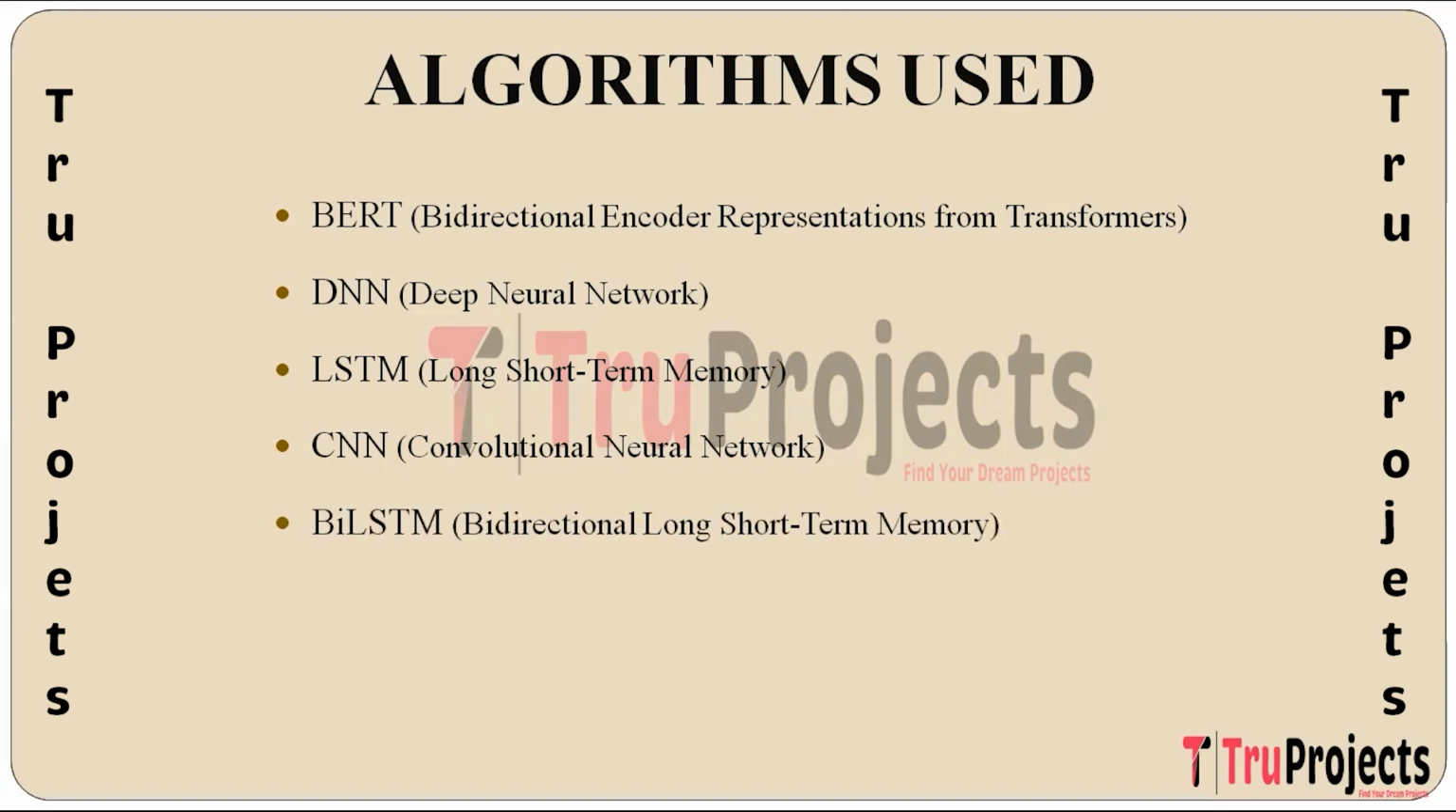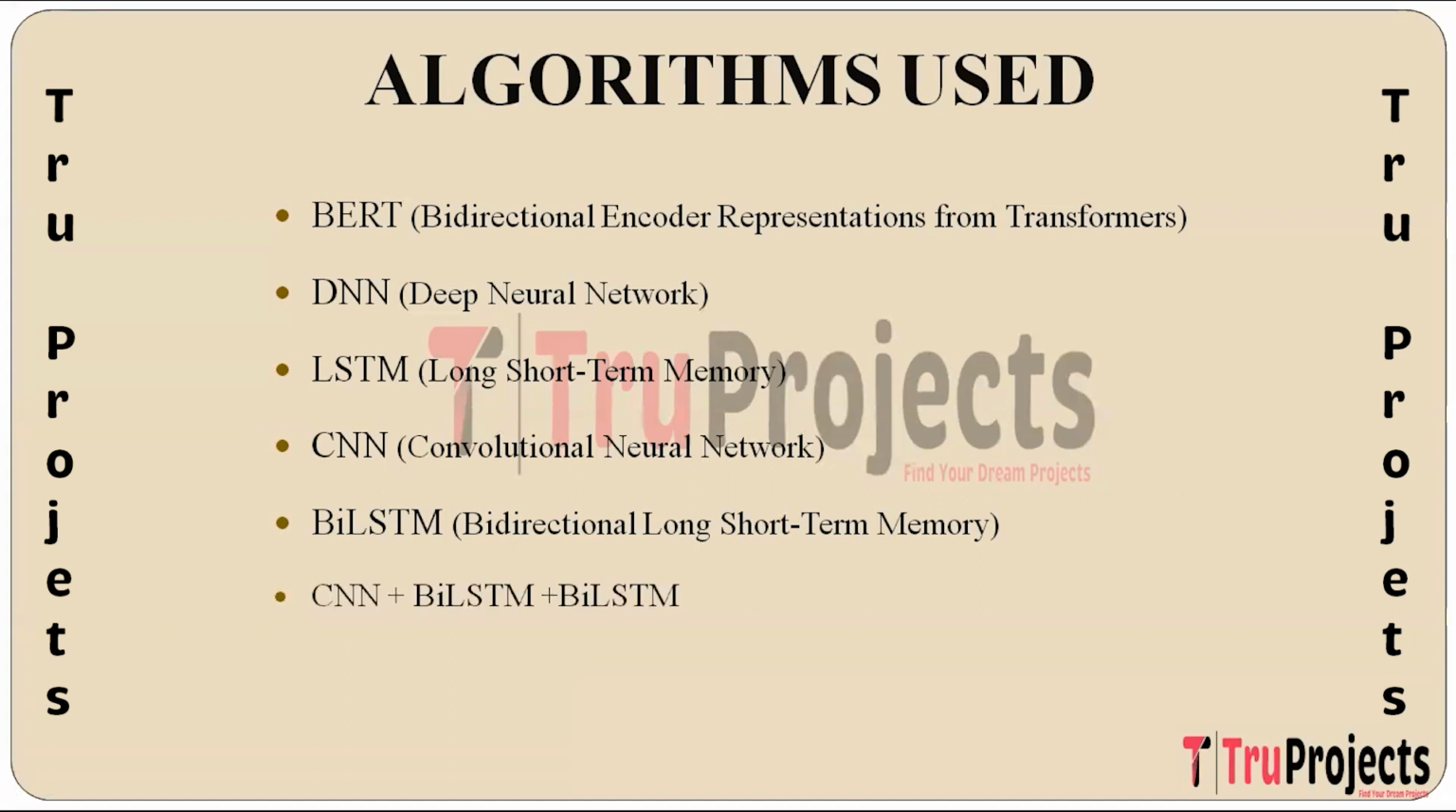The next algorithm built is BiLSTM, that is bidirectional long short term memory. So similar to LSTM but with the added capability of processing input sequences in both forward and backward directions. This bidirectional processing helps capture contextual information effectively, making it suitable for NLP tasks like hate speech detection.